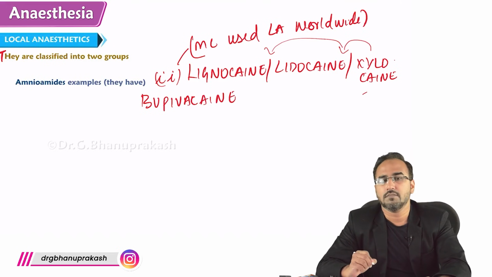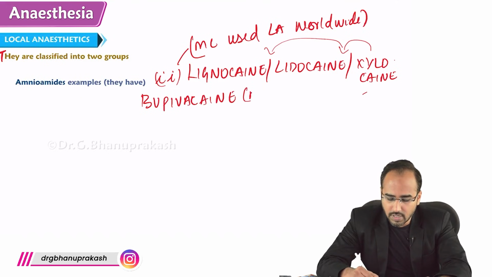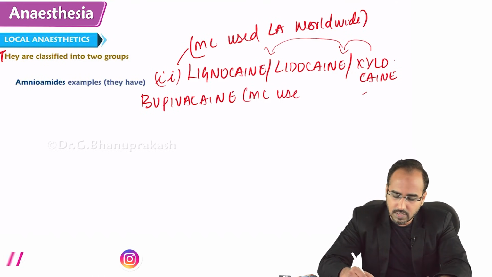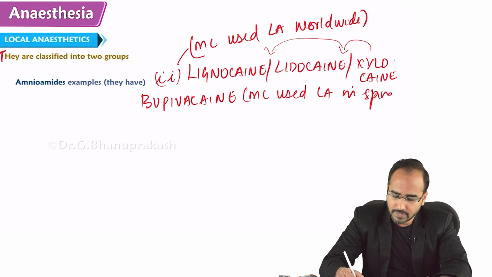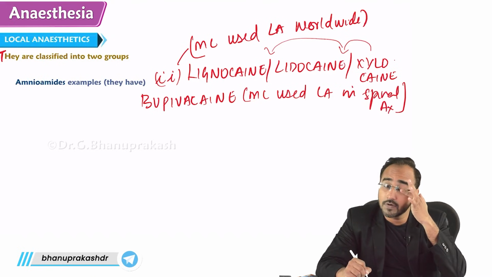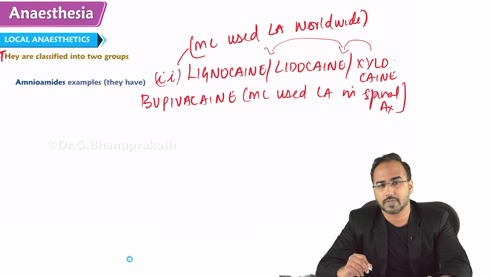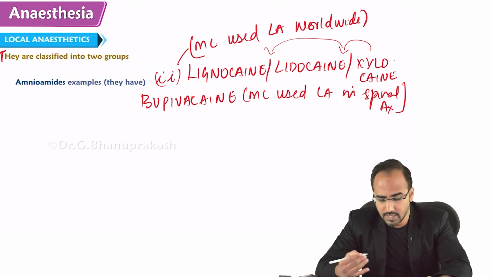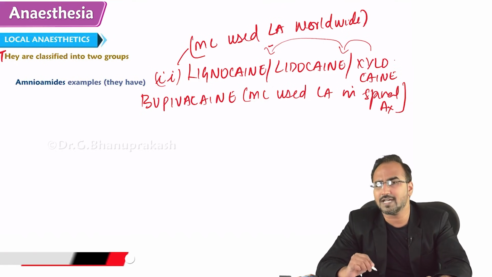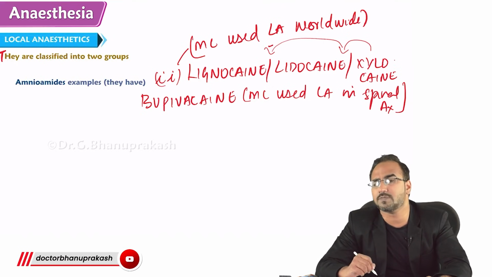Bupivacaine is also an amino amide. It is the most commonly used local anesthetic in spinal anesthesia. When Lidocaine is the most commonly used local anesthetic worldwide, and is available everywhere, why do you go for Bupivacaine in spinal?